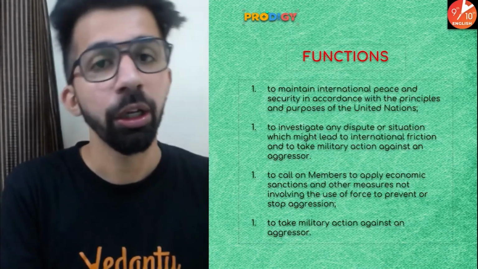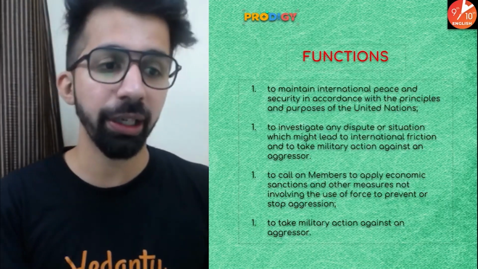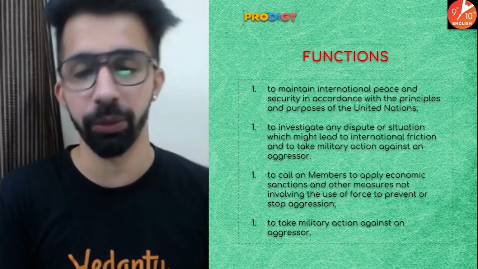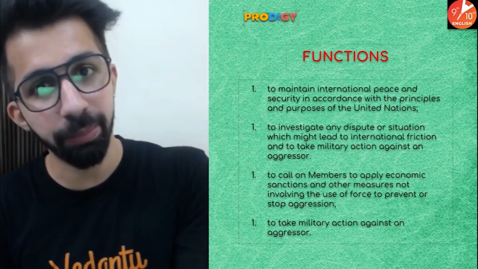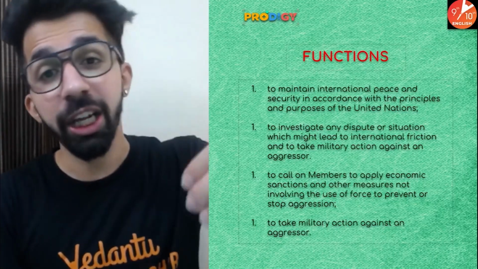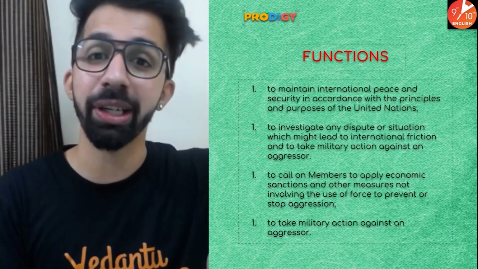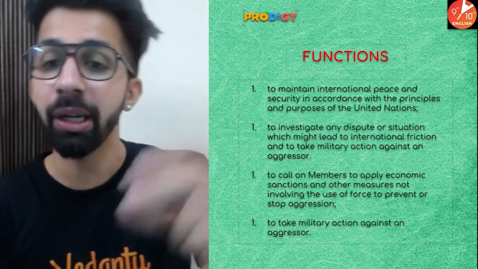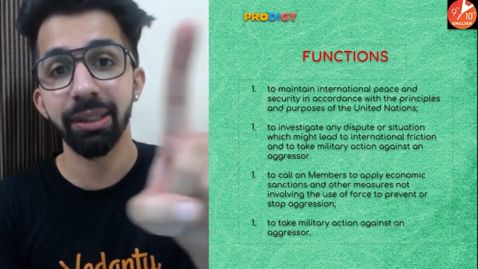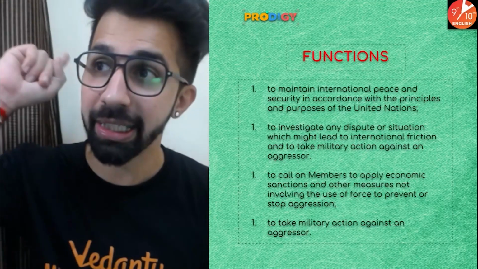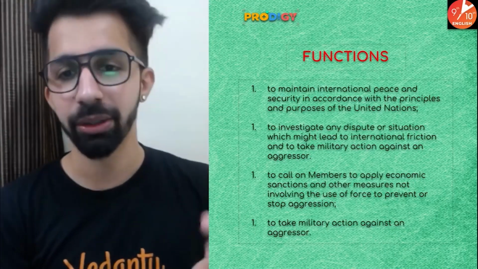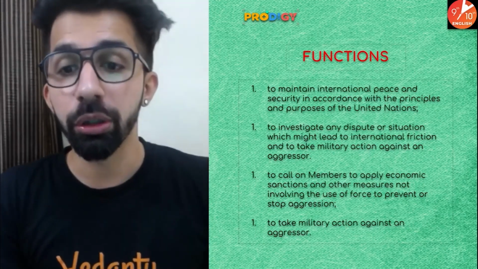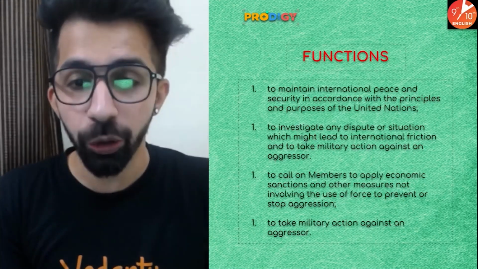an aggressor. So guys, they try to understand if there are any issues between two countries and if those disputes may lead to war. So they try to investigate all such matters and they try to avoid such things. If still the situation is very critical and there is a country who is not listening to the warnings given by the Security Council, in that case, Security Council has a right to take military action against the aggressor country. All right. Third, to call on members to apply economic sanctions and other measures not involving the use of force to prevent or stop aggressions.